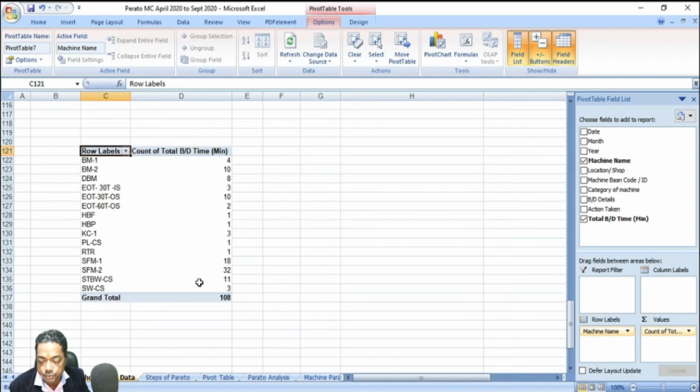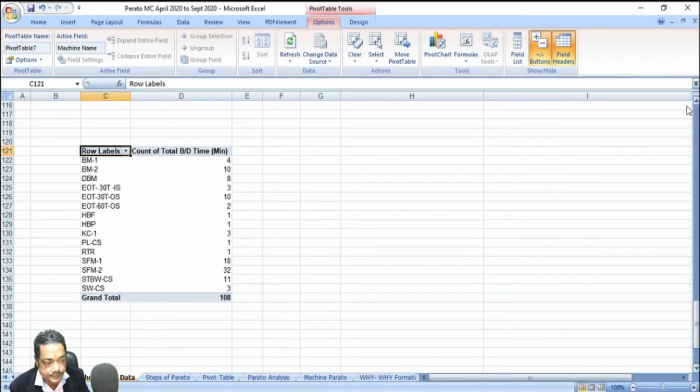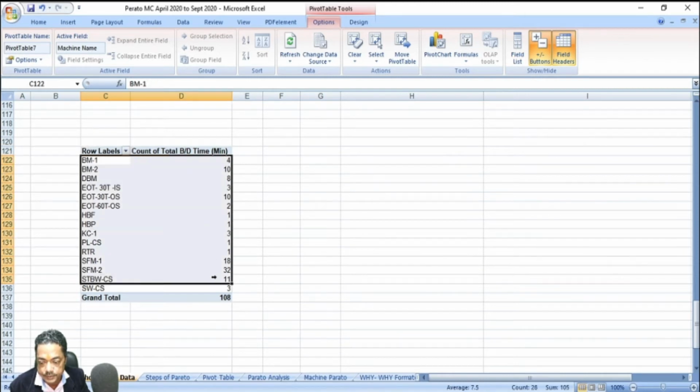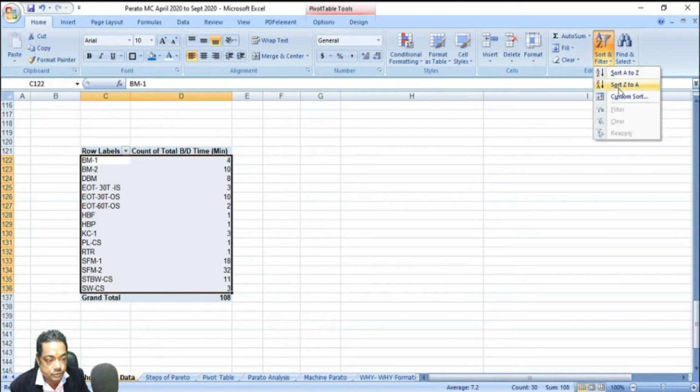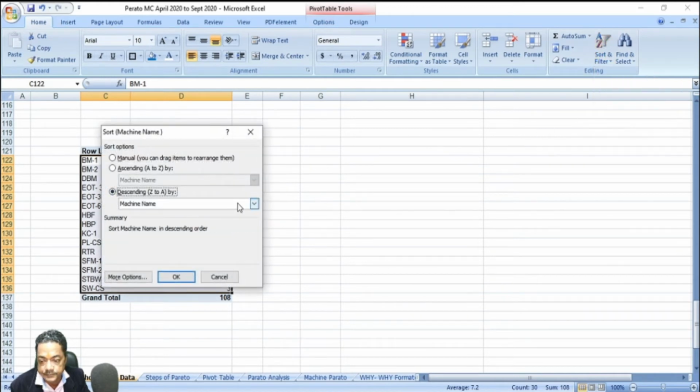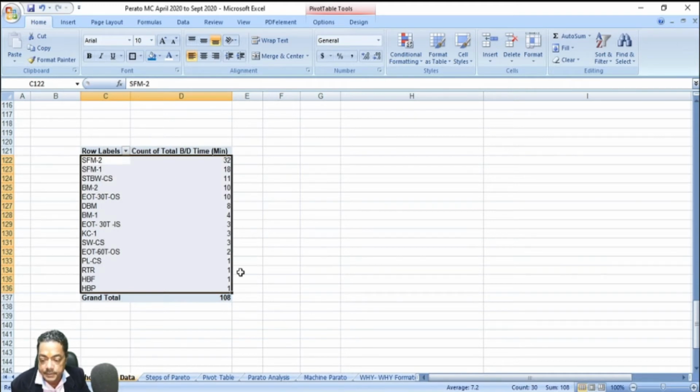Now, to create a pivot chart, we first have to arrange this data in descending order. I will go here, sort, custom, descending order. Now see, this is all in descending order.